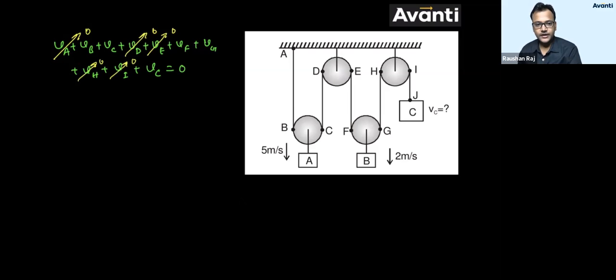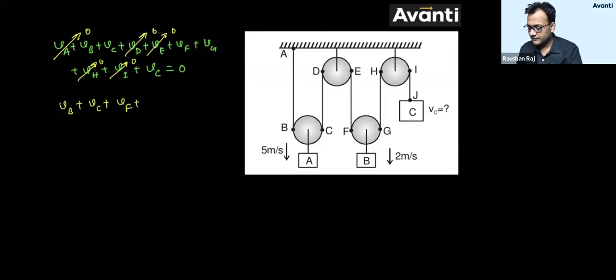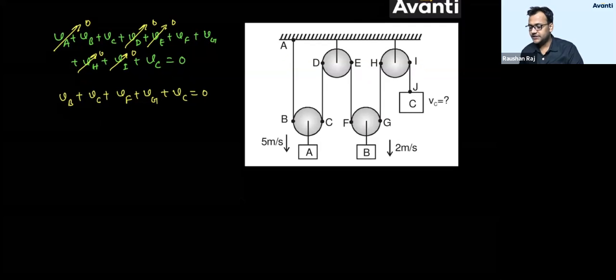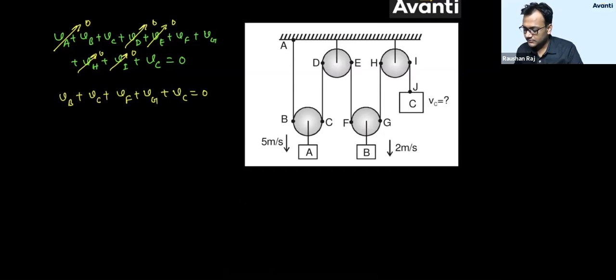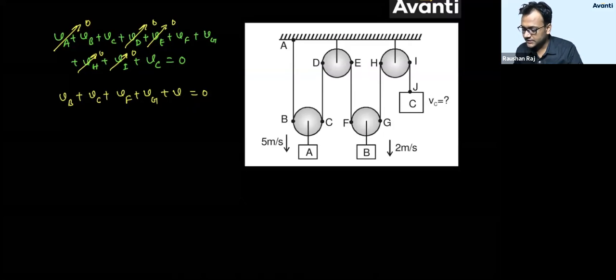Now we are left with velocity VB, velocity VC, plus velocity VF, velocity VG, and velocity VC. Now let us talk about B, C, F, G, and C. Okay, here there is a little repetition. Let me consider this as J only, because C is already here, so repetition will happen. So let me consider that J only. Okay. Now tell me what will be the velocity of B point.